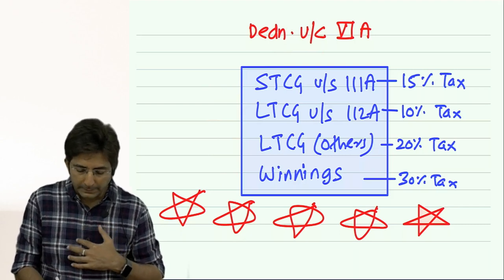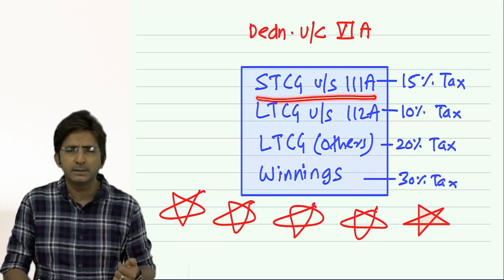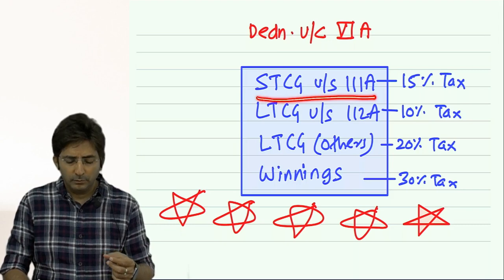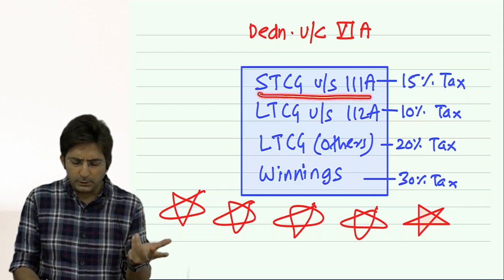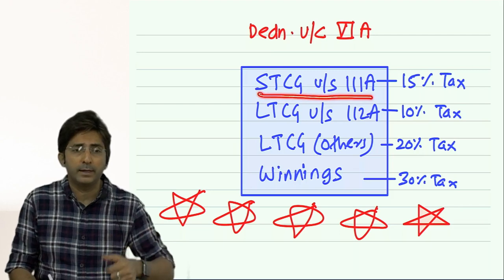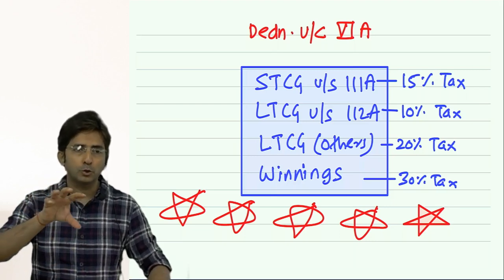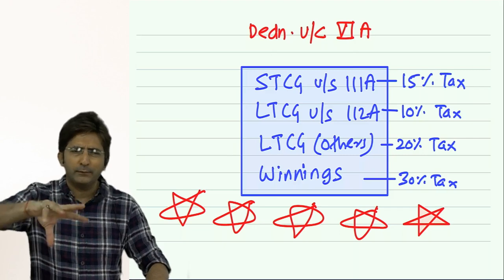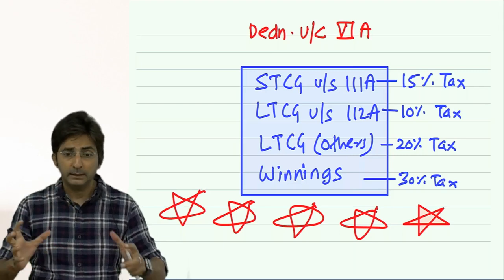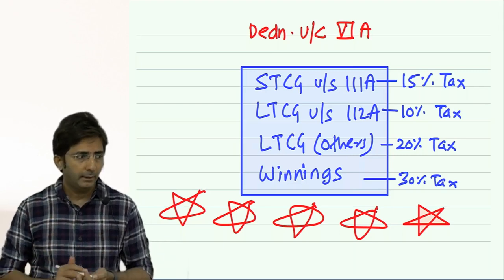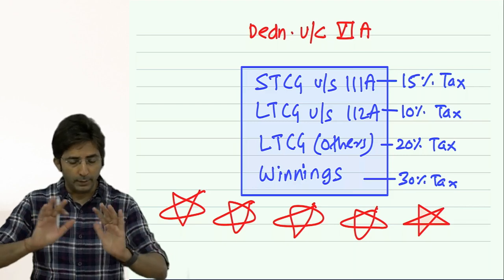Why, I will tell you. There is one thing called short-term capital gains under section 111A. What is this? Selling shares. Right now I am not talking about AGDA, this is a general point. Short-term capital gains under 111A are on equity shares. Actually, it also includes mutual fund short-term capital gains, but there are a variety of mutual funds. That I'll explain in capital gains, but in general it is equity shares short-term gain. And in equity shares, it is called short-term gain if they are sold within 1 year.